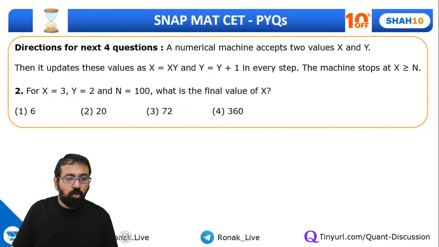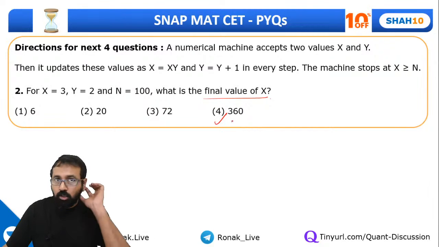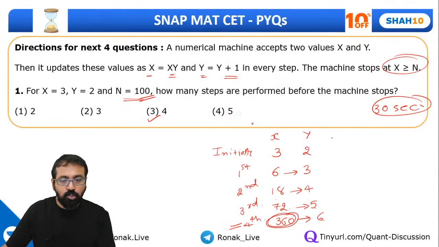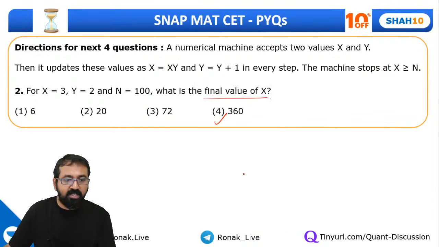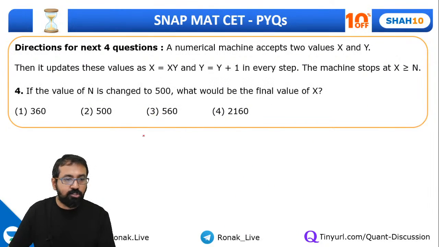Fine guys, so in the same question, what is the final value of x? Of course it will be 360. All the questions are very easy, so let's quickly go through this. Then what is the final value of y? As we saw, y is coming out 6. And if the value of n is changed to 500, what will be the final value of x?